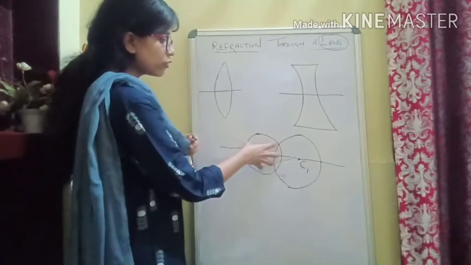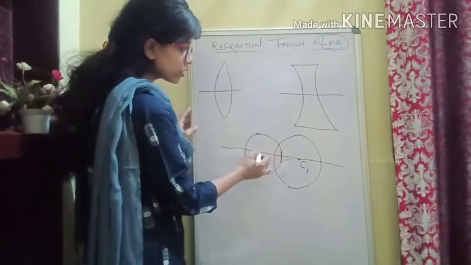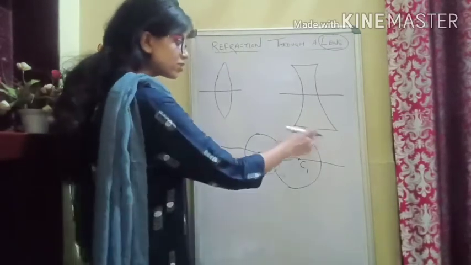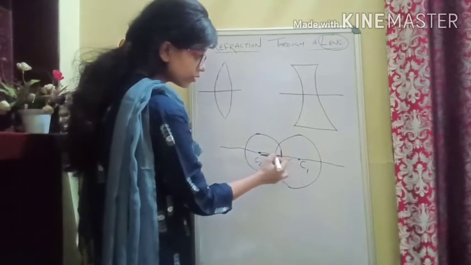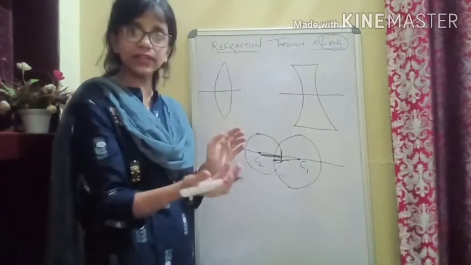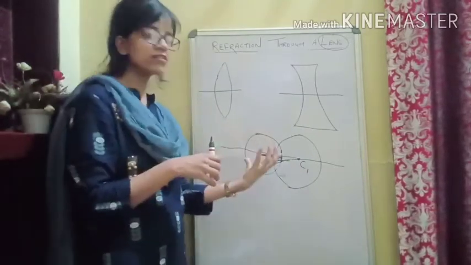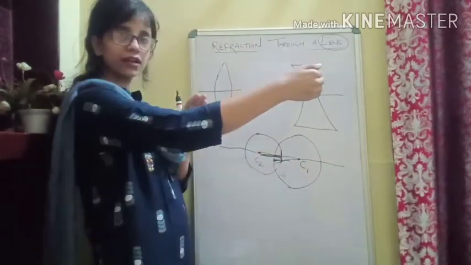If we talk about this sphere, the radius is the distance from this surface to the center. From the other sphere, the distance from this surface to the center is also known as the radius. That means there will again be two radii of curvature, one for each sphere. That is the distance from the surface to the center.